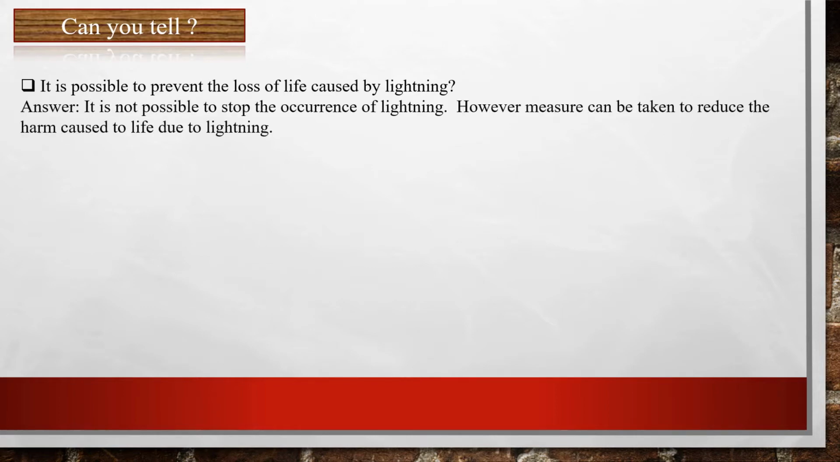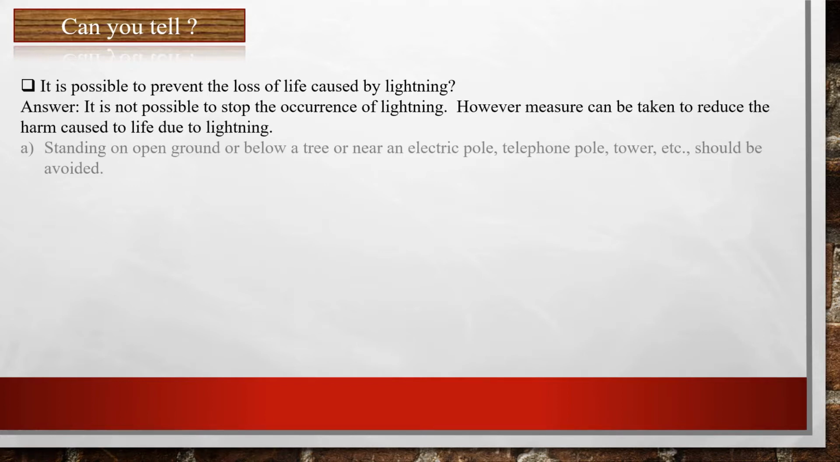Students, can you tell whether it is possible to prevent the loss of life caused by lightning? Correct. It is not possible to stop the occurrence of lightning. However, measures can be taken to reduce the harm caused to life due to lightning. Some of such measures are that standing on open ground or below a tree or near an electric pole, telephone pole, tower, etc. should be avoided.